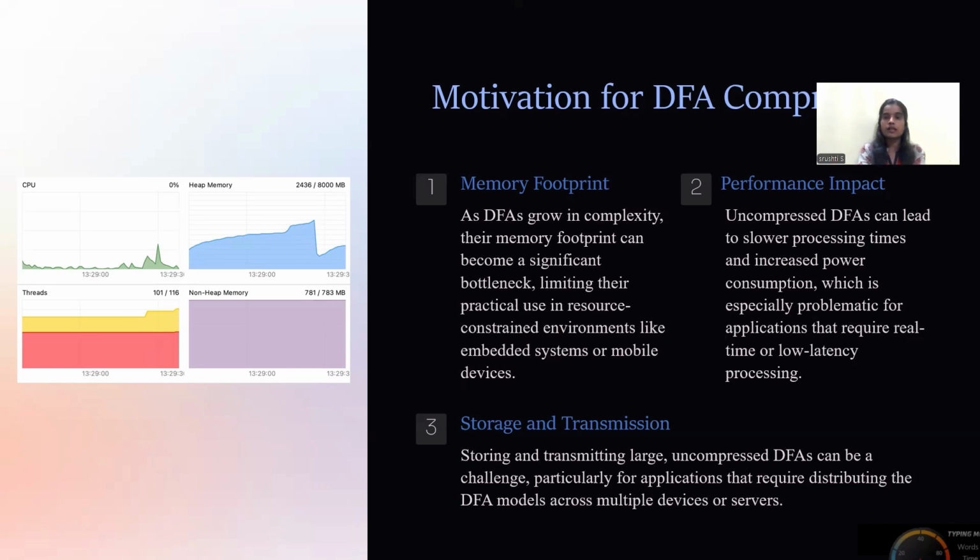Performance impact: uncompressed DFAs can lead to slower processing times and increased power consumption, which is especially problematic for applications that require real-time or low-latency processing. Storage and transmission: storing and transmitting large uncompressed DFAs can be a challenge, particularly for applications that require distributing the DFA models across multiple devices or servers.